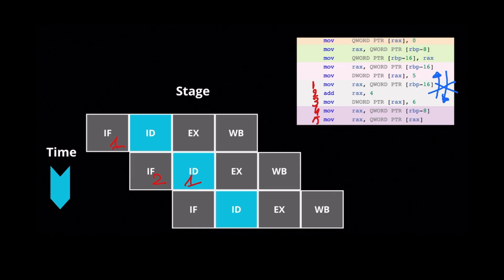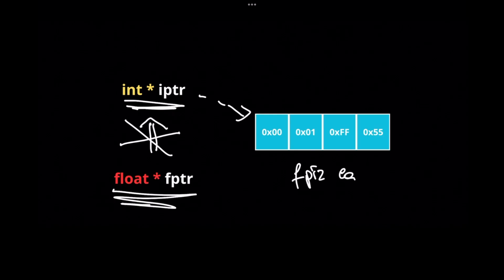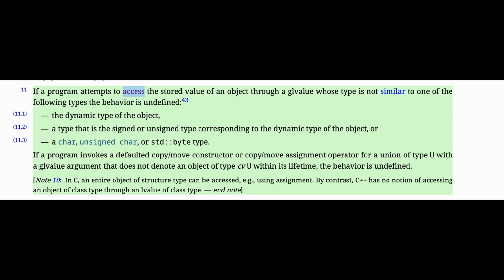Folks responsible for the standardization process decided that it was too restrictive for a pointer to be allowed to access any other location in memory. So there should be some rule about that. C++ has a rule that is called strict aliasing, and it says if two pointers have unrelated types, the compiler is allowed to assume that they do not refer to the same object. And this is the assumption that enables optimization.